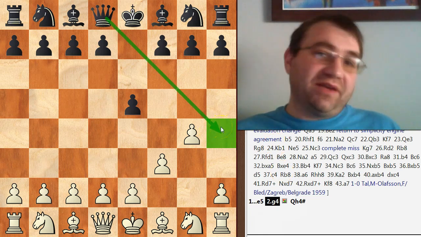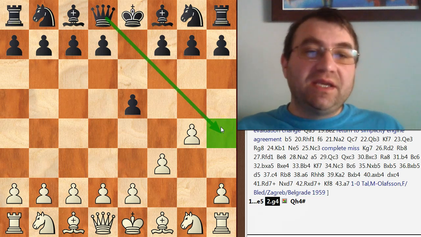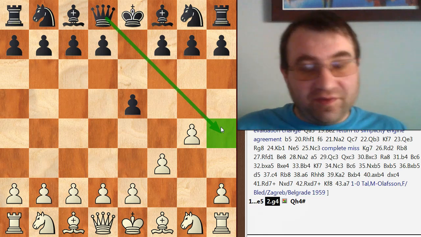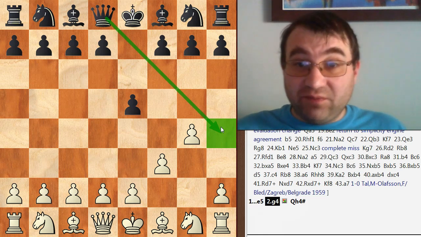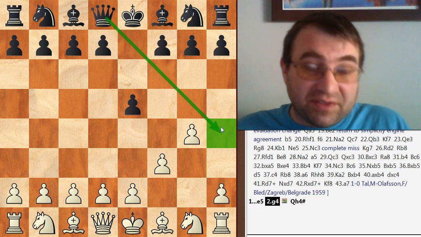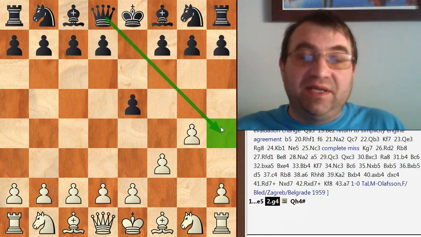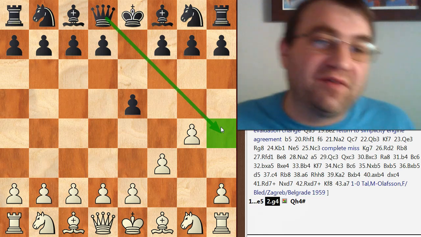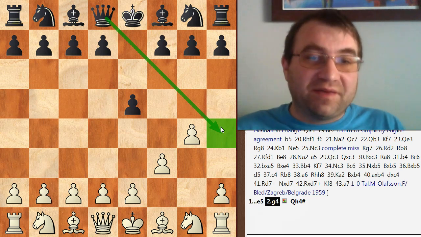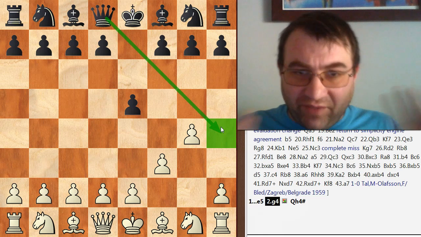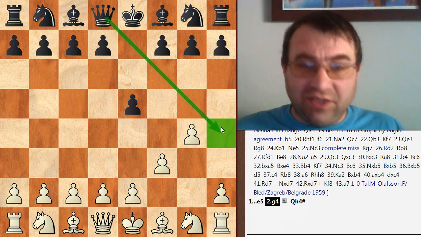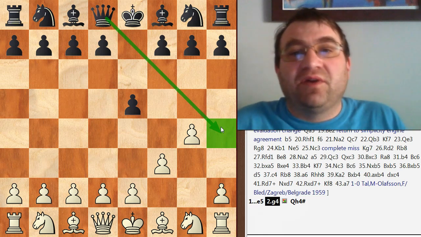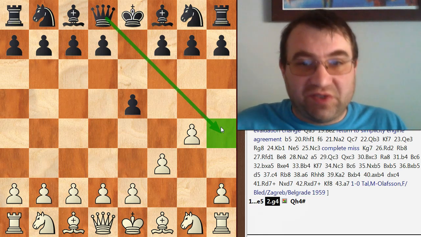So what is complexity? How do we define it? We need to define this in some way that's mathematical and statistical. Without going into too many details, for the most part, the complexity of a position is defined by how many checks, captures, and threats exist within the position. That's one of the easiest ways to define it. Now, I don't know all the exact ways that these top statisticians define it. They might have other criteria that they use to determine positional complexity, but I'm just giving you the simplest breakdown of how you could determine how complex a position is.